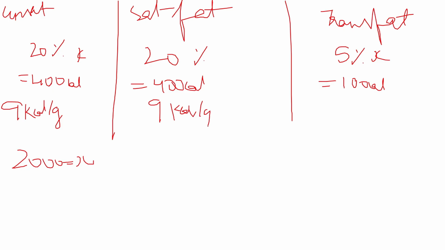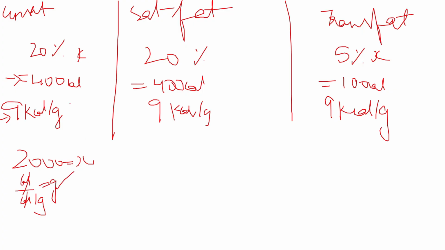They have asked us to find the amount of these fats to be consumed in grams. If you just look into the dimensions, if you divide the energy by the energy density, you can directly find grams. That is nothing but calories by calories per gram. Cancel out calories and this will result in grams.